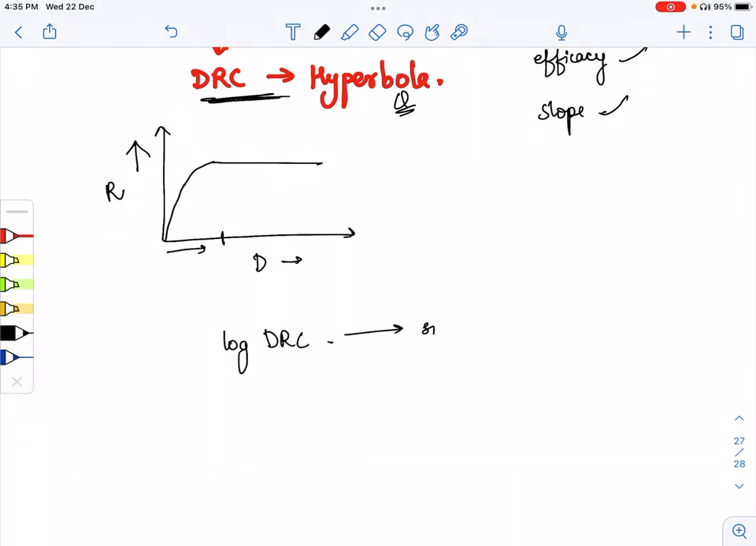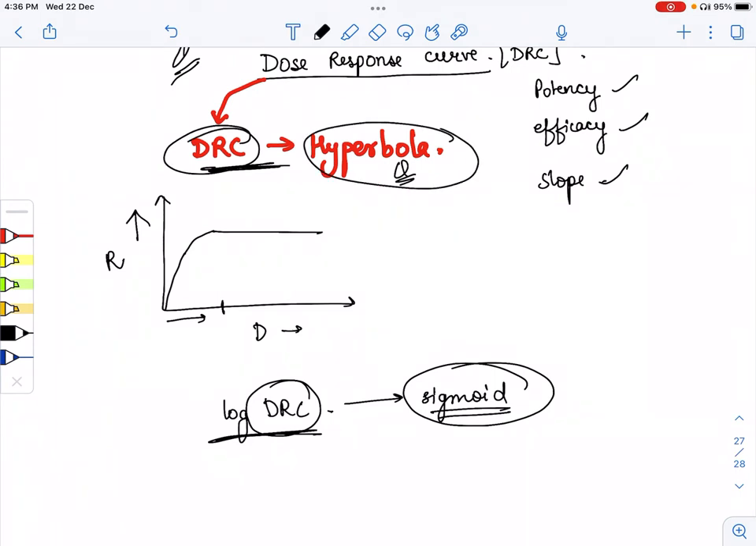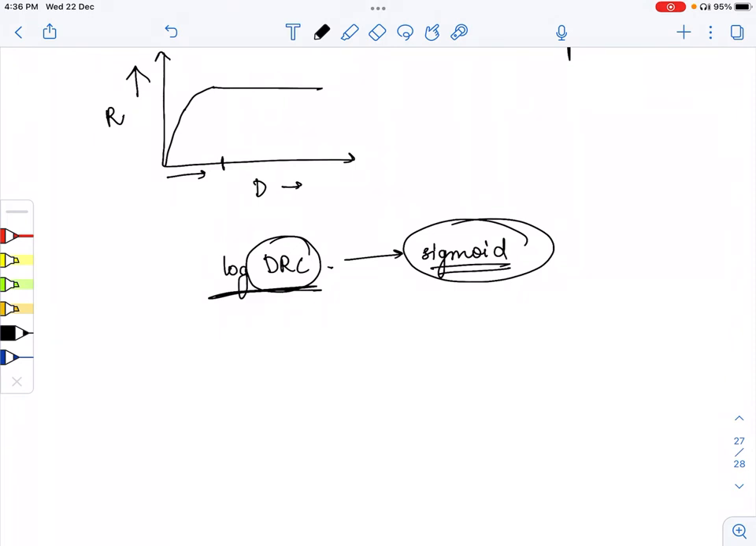Now if we take the log of DRC, what is the slope for log DRC? That is sigmoid. Please remember, in a question you have to see whether they are asking about the simple DRC or the log DRC. For the log DRC, the curve is sigmoid form, while for the simple DRC, the graph is in hyperbola form. Here is the response of a drug and here is log of D. As we increase the dose, it will increase like this. So this is the slope for the log DRC.